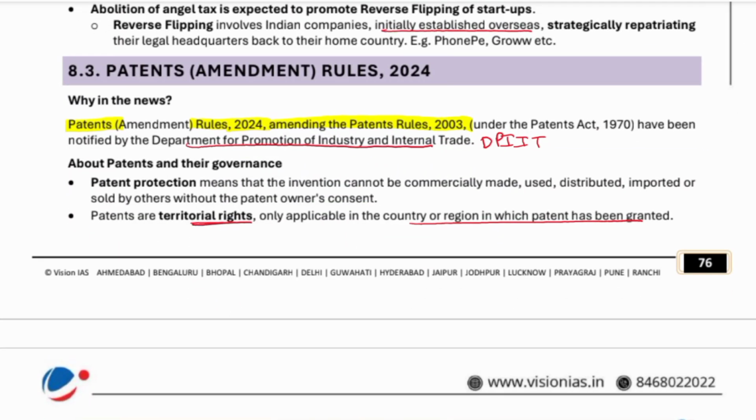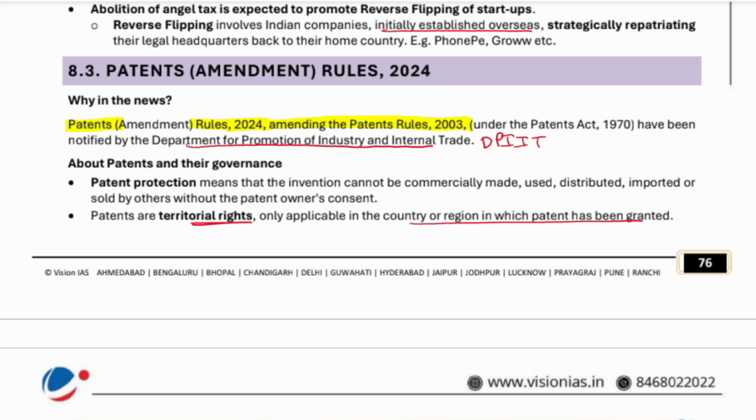Next is the Patent Amendment Rules 2024, amending the Patent Rules 2003, which have been notified by the Department for Promotion of Industry and Internal Trade. So please remember, the Department for Promotion of Industry and Internal Trade.